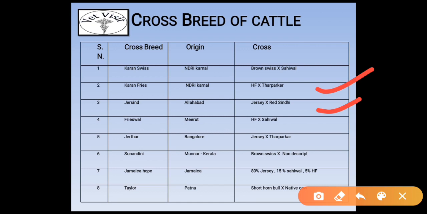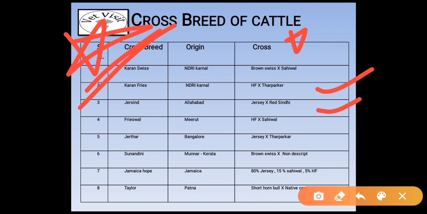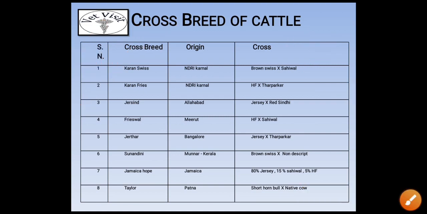Sunandini, Munnar, Kerala, Brown Swiss crossed with nondescript. Jamaica Hope, Jamaica, 18% Jersey, 15% Sahiwal and 5% HF. And Taylor, Patna, shorthorn bull crossed with native cow. From this topic many questions have been asked in competitive exams, so please read this topic very carefully.